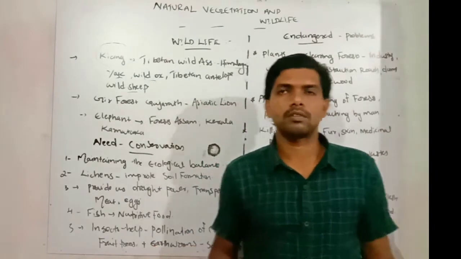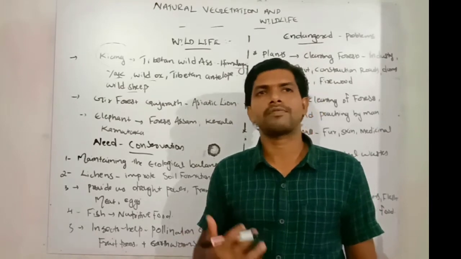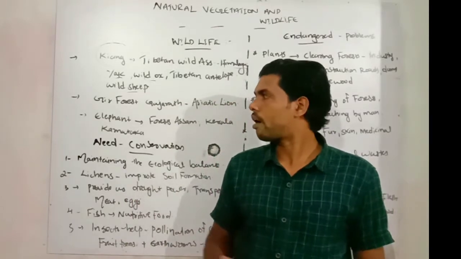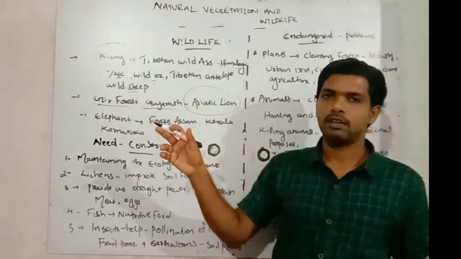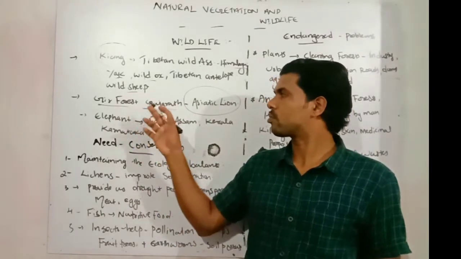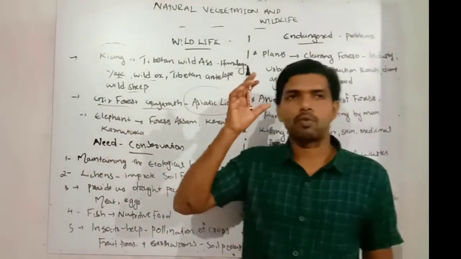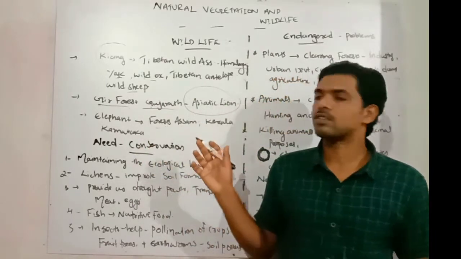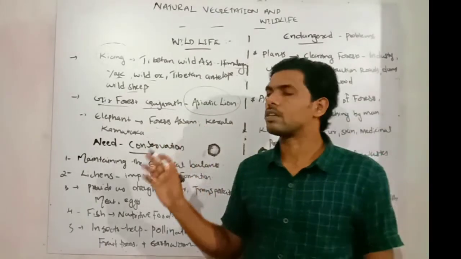Our national animal is the Bengal Royal Tiger. It is found mainly in the mangrove area, especially the Sundarban Delta region. The Gir forest in our Gujarat is very famous for the Asiatic lion. And the elephant, one of our national heritage animals, we can see mainly in the forests of the Assam region. Apart from Assam, it is common in our Kerala and Karnataka.